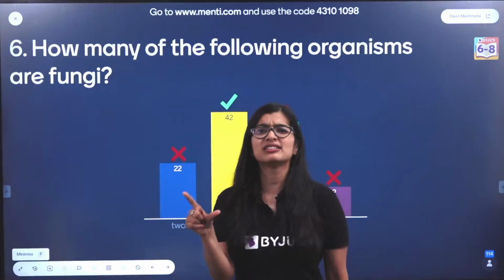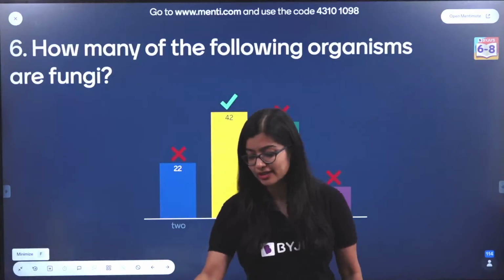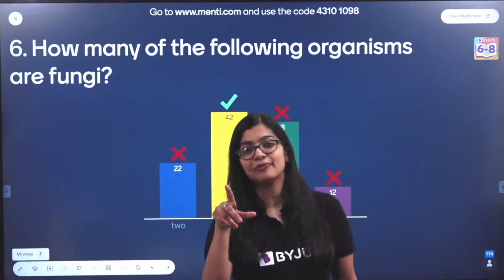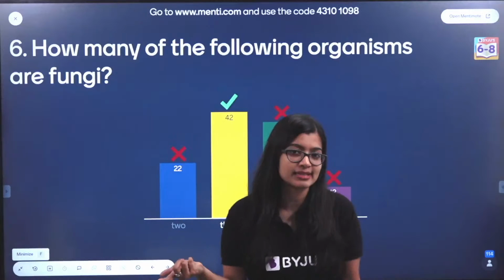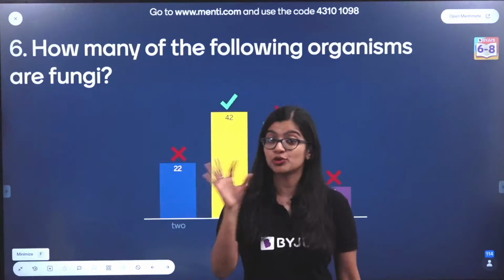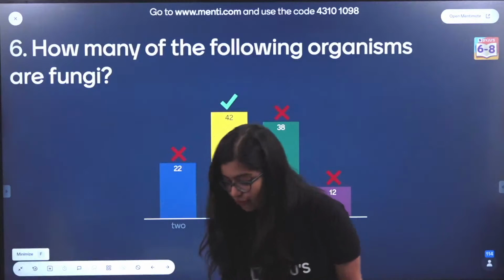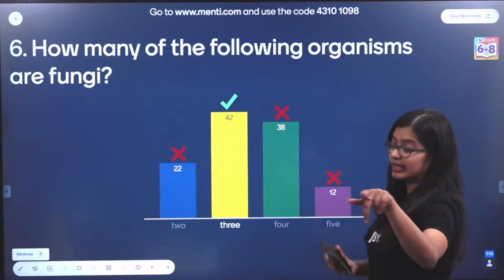Now, apart from this, you had Spirogyra, which is actually algae. Some of you wrote Spirogyra in the chat, which is why I'm telling you it is algae. Then you had Chlamydomonas, which was again algae. Then Bacillus anthracis. Now, we know whenever the term Bacillus is there, it is a bacteria, which is why the answer is 3 and not 4. For those of you who got confused with Spirogyra, I hope now you are clear.